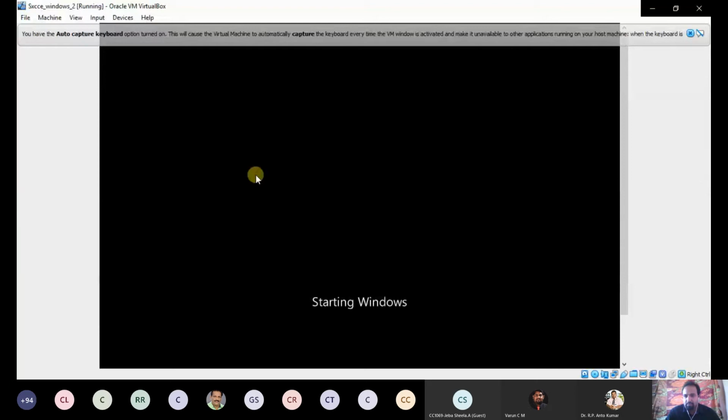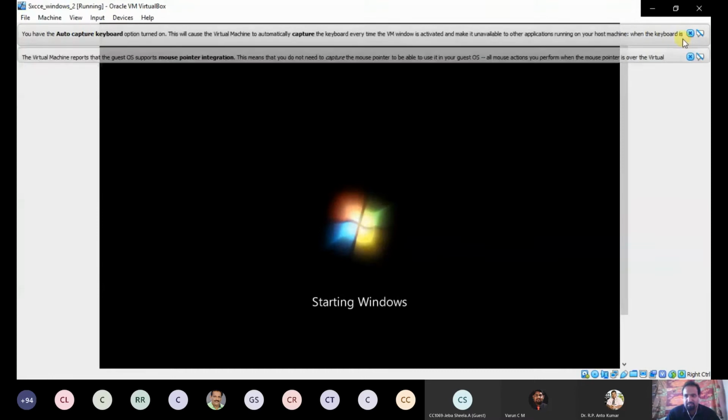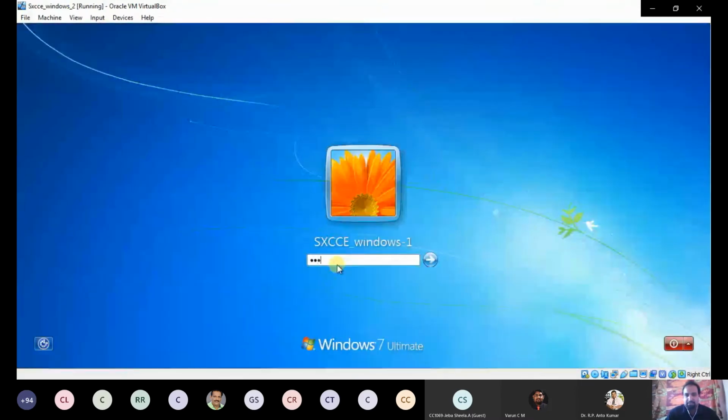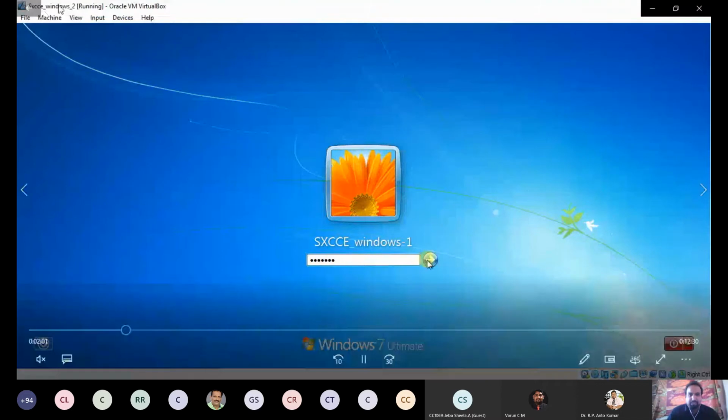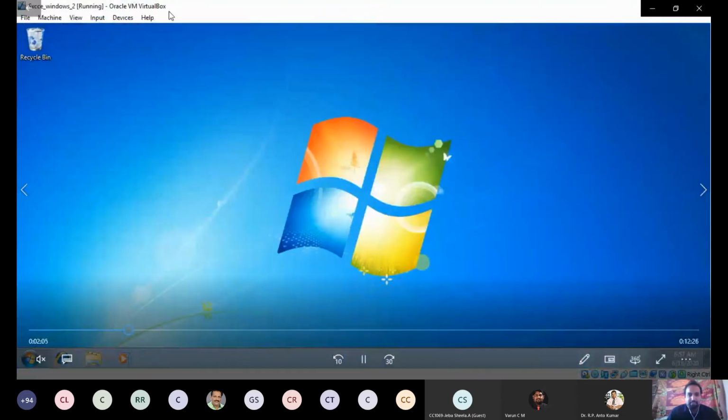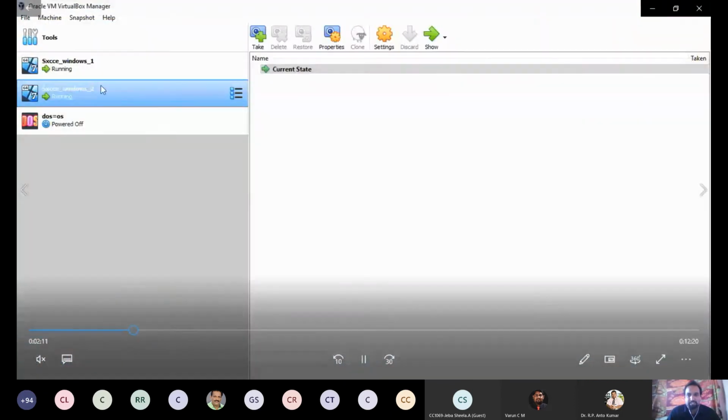So now two virtual machines are loaded. Now we have to move to the second step. Again, please note the virtual machine name. This is virtual machine 2, XSCC _ at the top. You see the top, now you can find the name running in Oracle VM VirtualBox. That name we note. So this is virtual machine 2, XSCC _Windows 2.